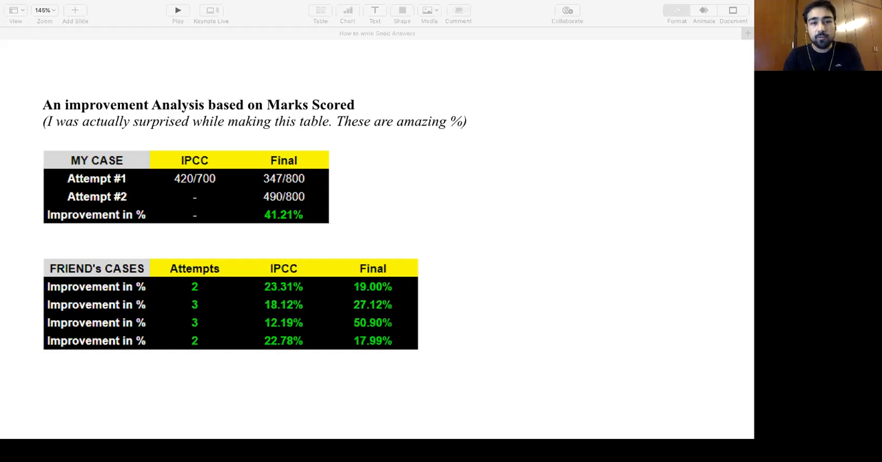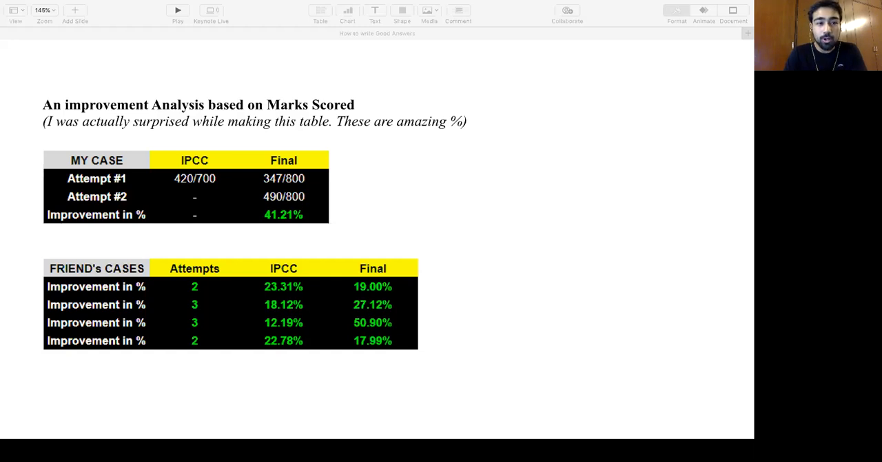So this is an improvement analysis, and I was actually very surprised when I made this table. I got around 41.21% improvement. That is my improvement percentage, attempt on attempt. And in the second table, you can see an analysis of most of my friends who used these tricks and tips, and how they wrote the answers in the examinations. The improvement was enormous, a great push for most of the people.